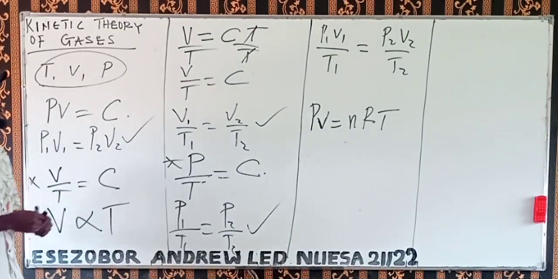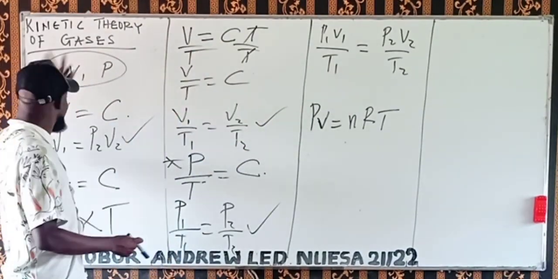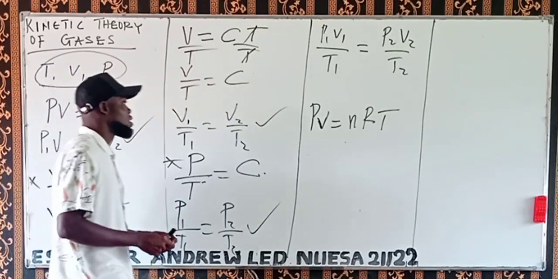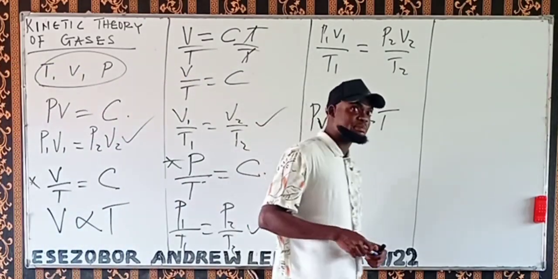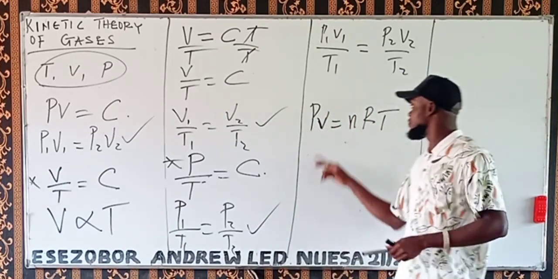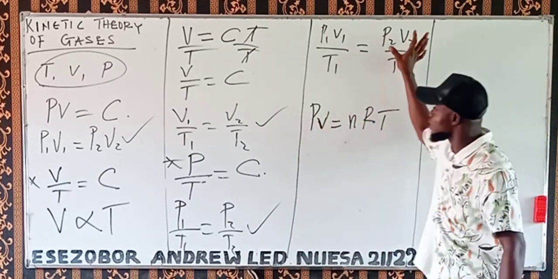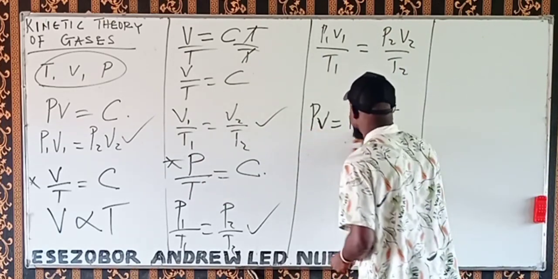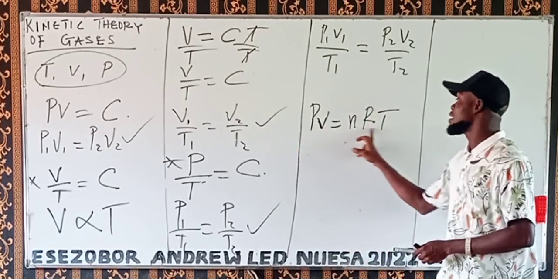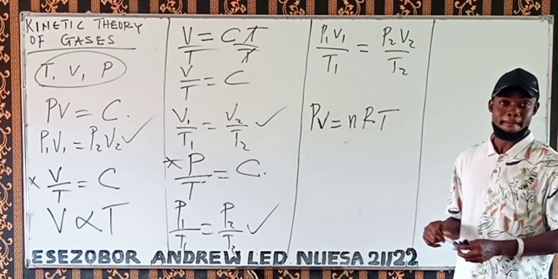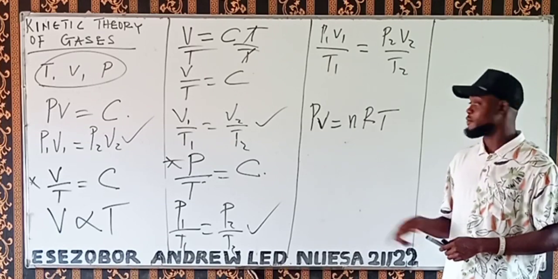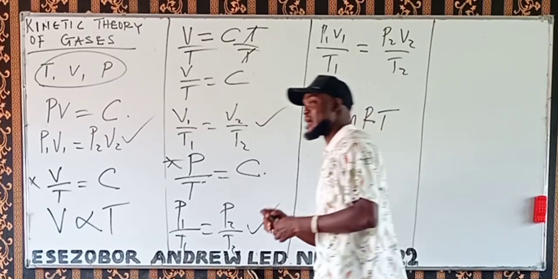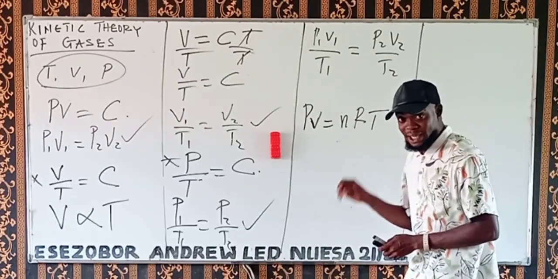Now what is the meaning of P here? CV is constant too. That C is denoting constant. Now what's the meaning of P? P is pressure. Anywhere you see P there, it denotes pressure. The pressure here must be in Pascal, for this molar gas, because R here is the universal molar gas constant. So take note of that.